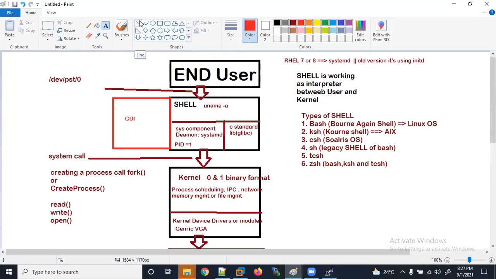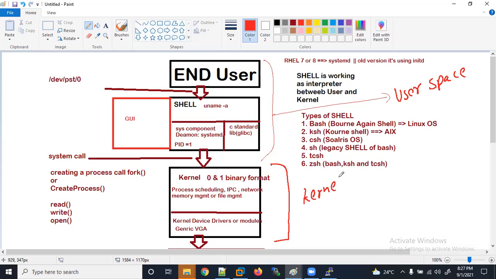So this part we call user space, and this part is kernel space. We call it user space, and we call it kernel space here.